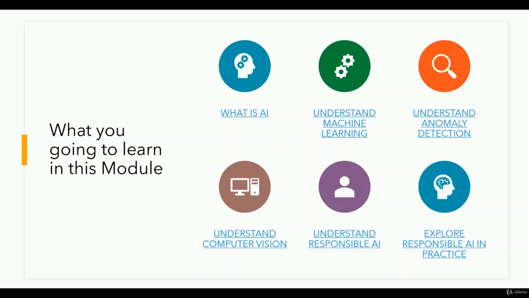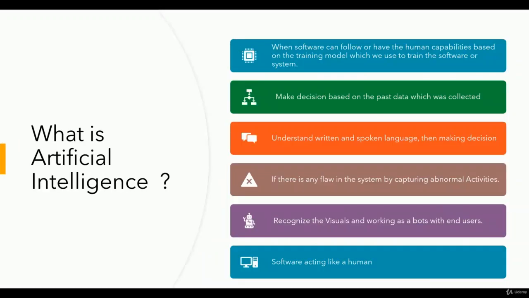Anomaly detection is usually used to detect flaws. The fourth is understanding computer vision. The fifth is understanding responsible AI. And the last is, what are the responsible AI actions, the practices which we have to follow. So let us move forward.